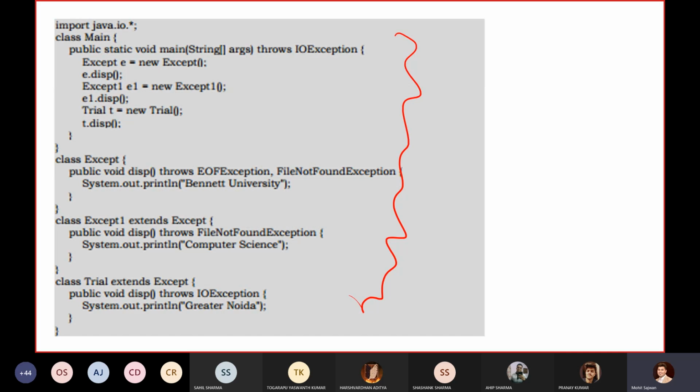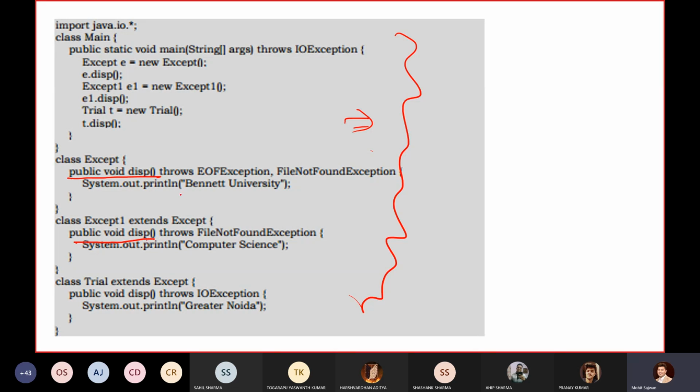Those who don't know this particular concept will say that we will get the output. But I'm telling you that if we execute this code, we will get an error. Why are we getting an error? Because I haven't covered this part, but now I want to cover it using this example. Whenever you are performing method overriding, remember this point is very important.